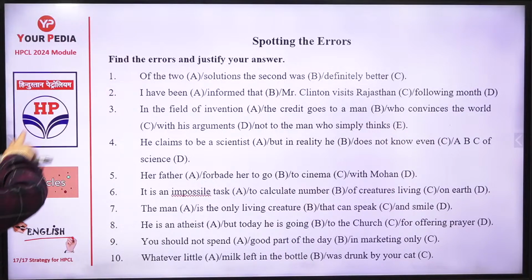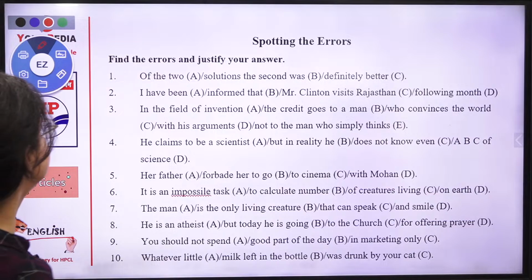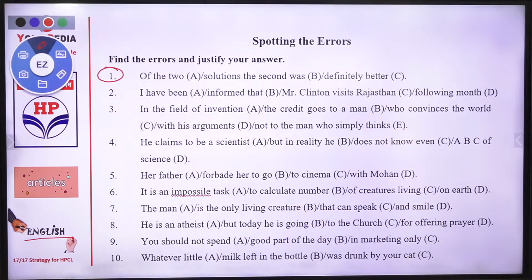We'll be doing first. I'll ask you one question. Tell me what is wrong in this one. Of the two solutions, the second was definitely better. Where is the problem? What is the problem in this sentence?